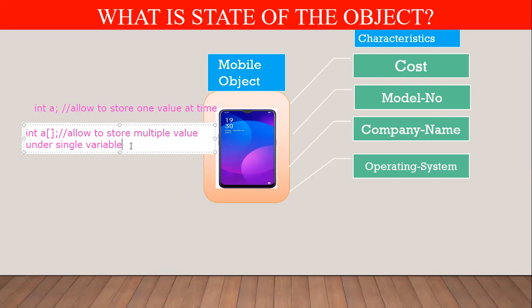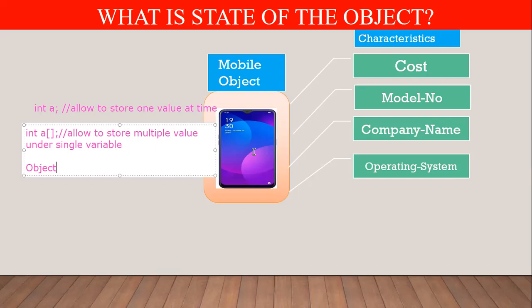But if you have an object, objects are allowed to store different types of information. If you are maintaining the information in the form of an object, objects are allowed to store different types of information. So here we have a mobile object. The mobile object contains different characteristics.